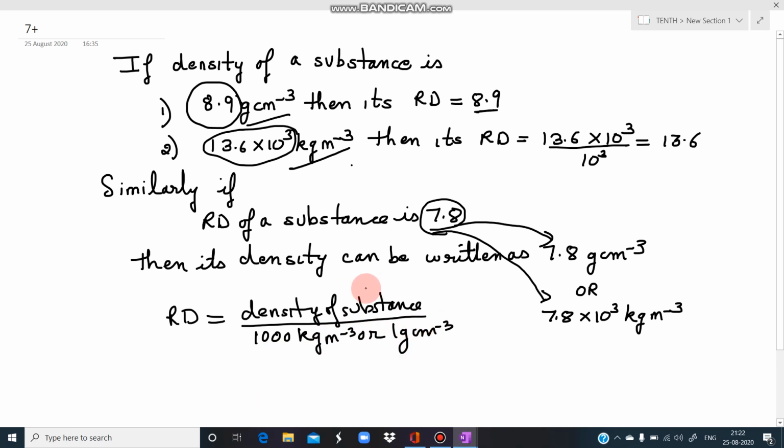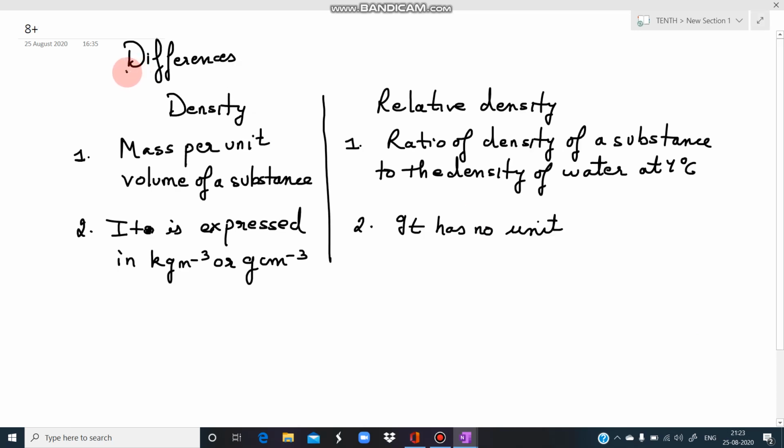So it is our choice, हम density को gram per cubic centimeter में लिखें या kg per meter cube में लिखें accordingly. Gram per cubic centimeter में same value, kg per meter cube में लिखने के लिए we will have to multiply it with 10 raised to power 3. Okay, now comes what are the differences between density and relative density.